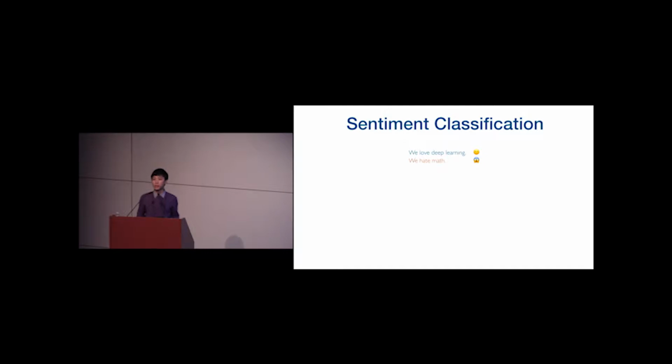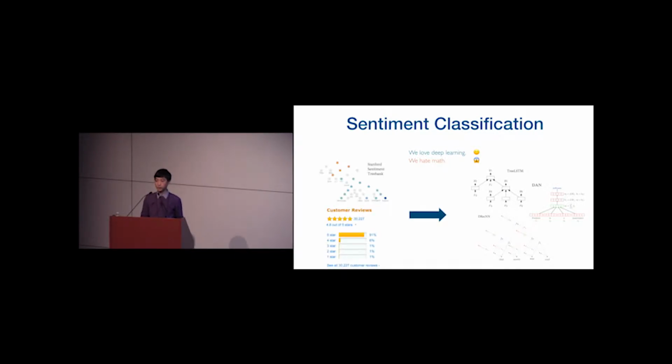So I assume everyone here is familiar with the task of sentiment classification, where we are given a piece of text and we try to predict the sentiment polarity of it. So the good news is we do have a wide range of models that are very effective to tackle this problem, and which are enabled by the availability of these large-scale annotated data sets, such as the Stanford Sentiment Tree Bank and so on.